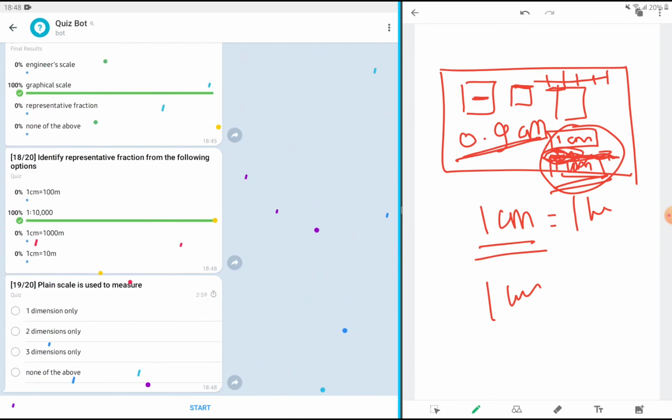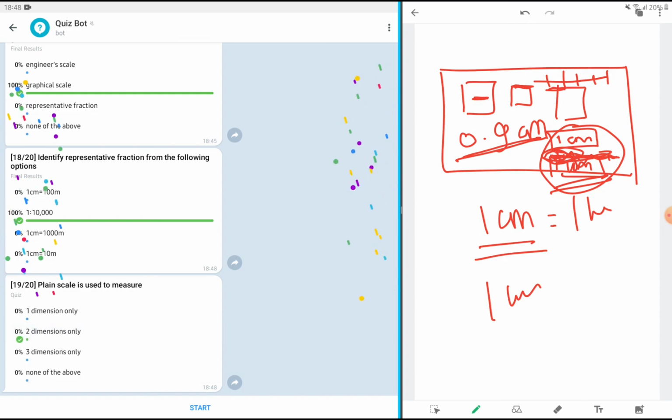Then, plane scale is used to measure 2 dimensions only. Plane scale gives unit and then the 10th place dimension, for example, meter and decimeter, or miles and furlong, or yard and feet, or feet and inches. It is the plane scale that gives the answer in 2 dimensions.